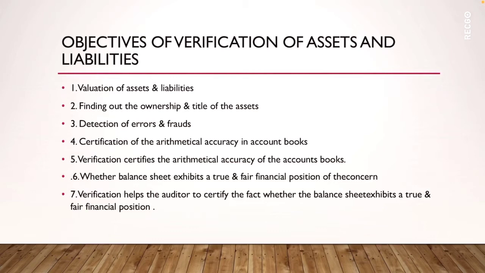If any kind of errors or frauds have occurred, even that should be checked. Then certification of the arithmetical accuracy of the account books. The calculation should be proper in the books of accounts. Verification certifies the arithmetical accuracy of the books of accounts.